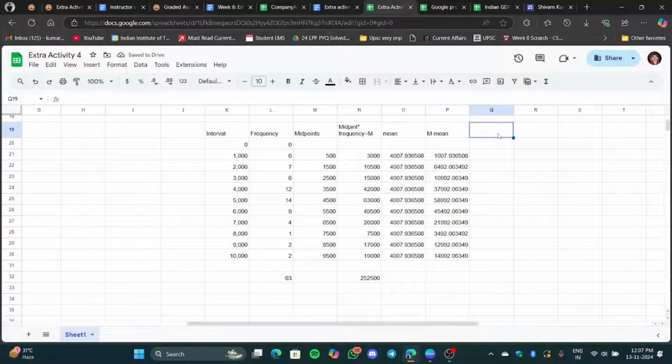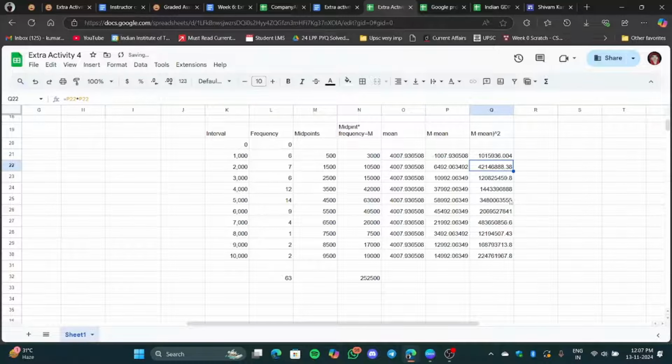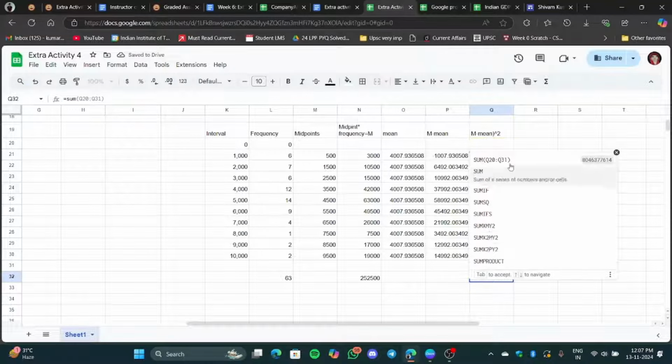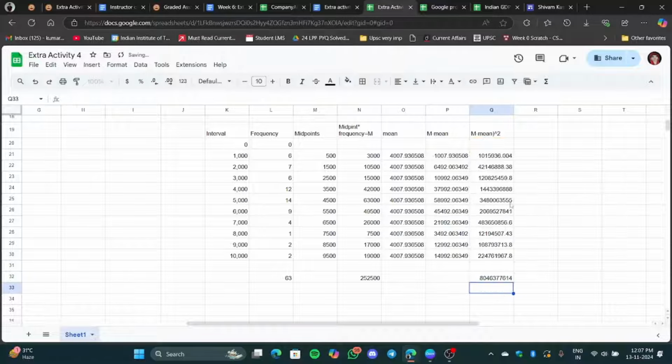Now what we'll do is (m minus mean) whole square. The reason we did the square over here is that you can see there is a minus over here, so we don't want the minus sign. So equals to this multiplied by this. We got a mean. Now we will add this up, equals to the sum from Q2 to Q1. So we got this one.